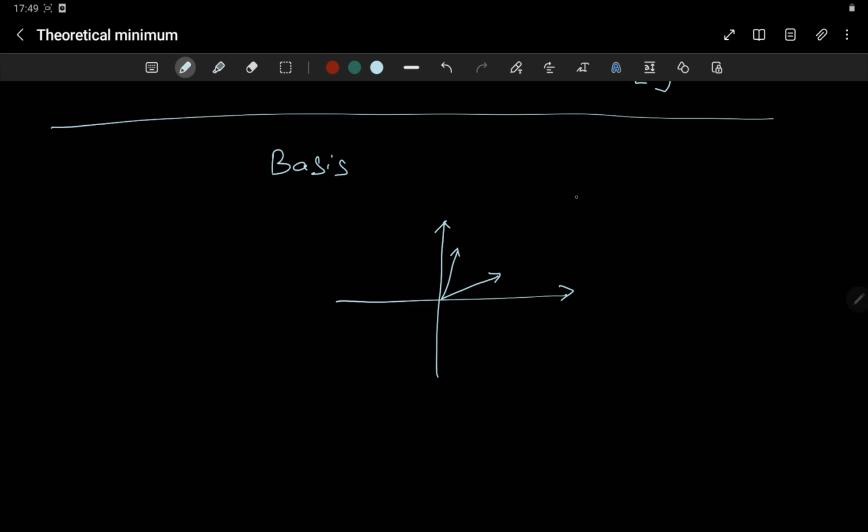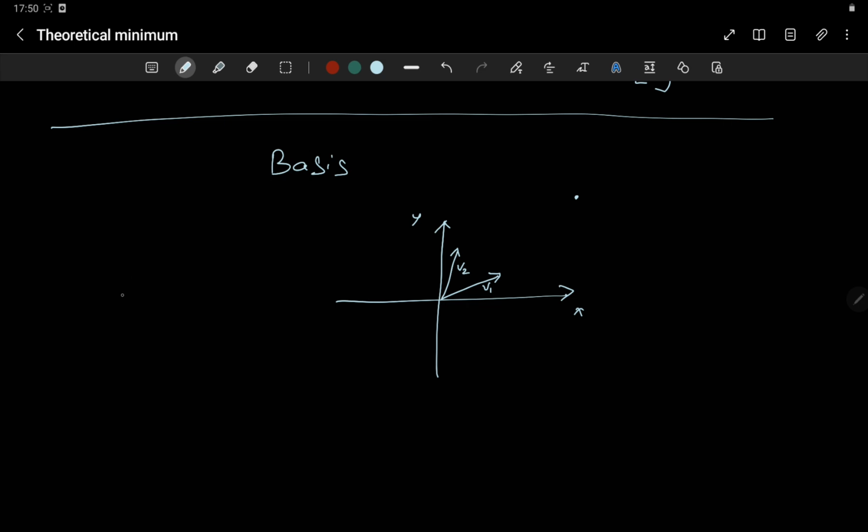Now the question is, say I randomly choose a point in this xy plane. Is it possible for you to construct a vector which is a linear combination of this vector, let me call this vector v1 and this vector v2?